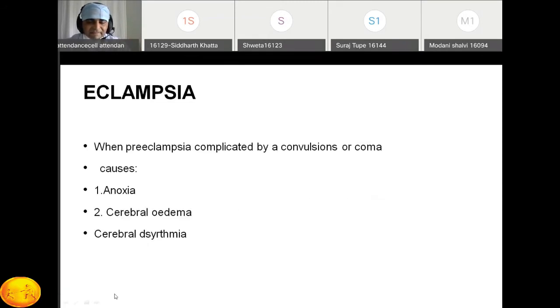Next are a few important lines for eclampsia. When preeclampsia is complicated by convulsions or coma, that is called eclampsia. The causes we discussed: anoxia, cerebral edema, and cerebral dysrhythmia. You have a separate lecture on this topic.